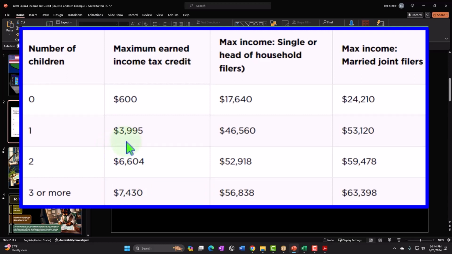Either if they're over the limit, you're going to have a pretty strong incentive to try to lower it to come into the range to max the credit. Or if you're under the limit, there's going to be incentives to try to increase the income so that you can get a larger credit.